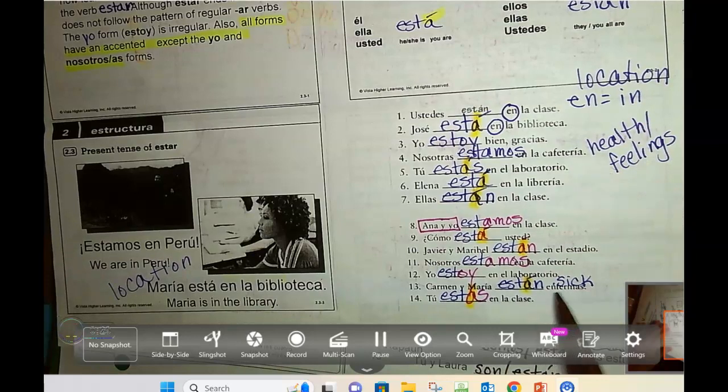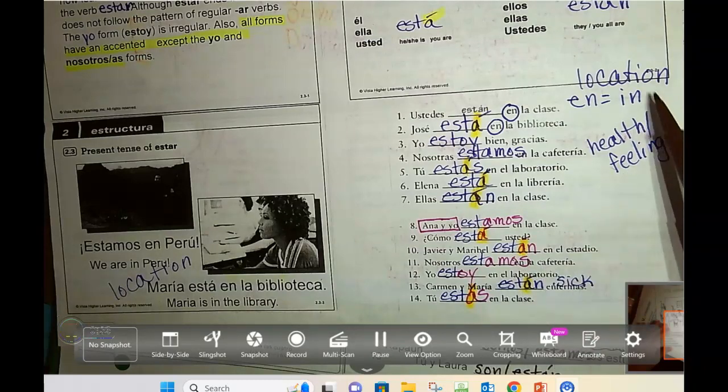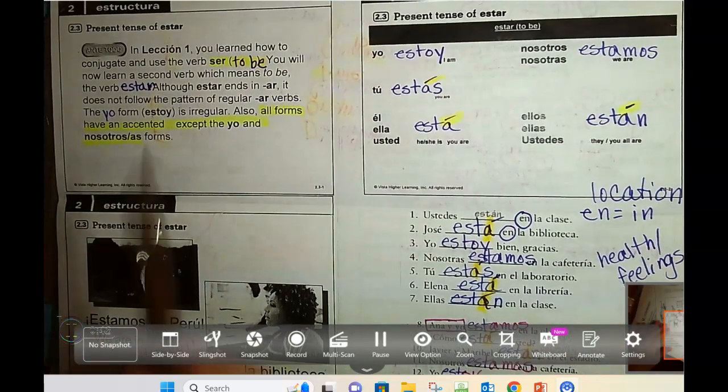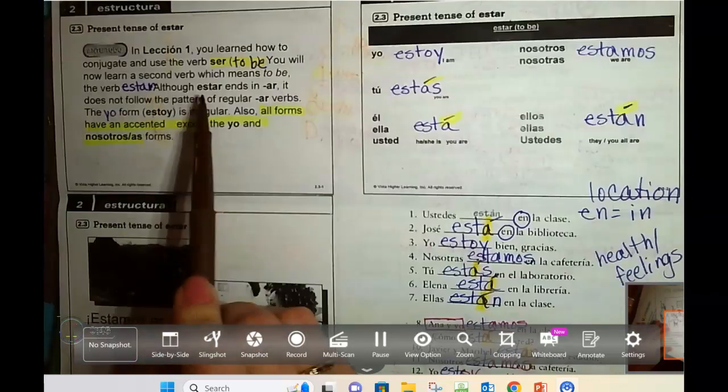Remember down here, están enfermas? They're sick, right? En la cafetería, that's a location, in the cafeteria. So we're going to talk today about the differences between the two verbs of ser, which means to be, and estar, which means to be.